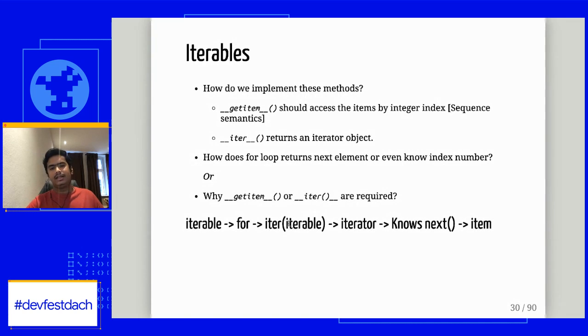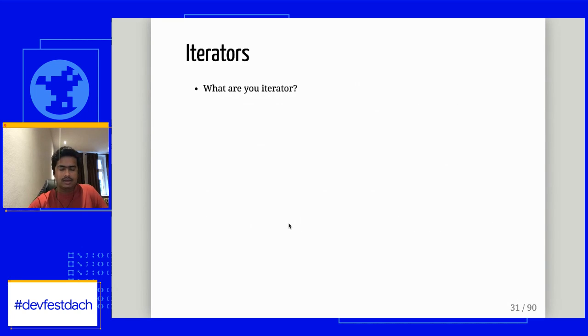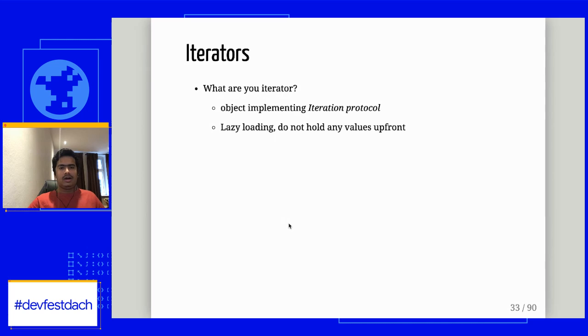But I just told you about iterables, and now I'm speaking about iterators. How are they related to iterables? When I ask an iterator, what are you, the iterator says, I'm an object implementing the iteration protocol. And it told me, I'm doing lazy loading and I do not hold any values upfront. So I understood that when I pass an object to the iteration protocol, I get an iterator out of it. But what's the iteration protocol?